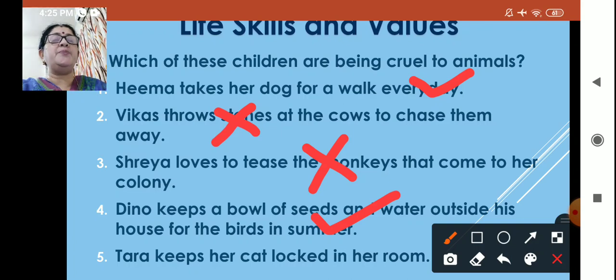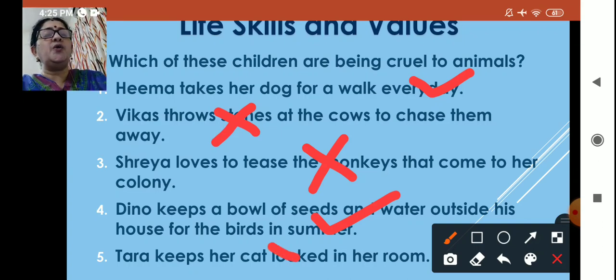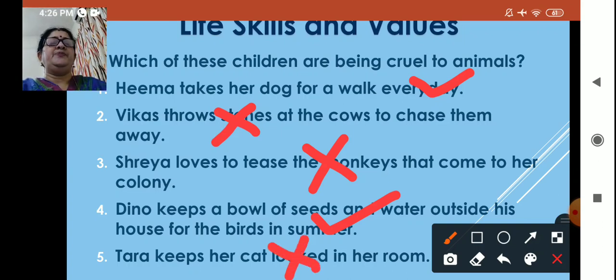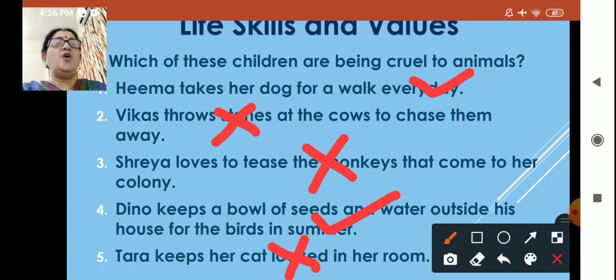So don't keep animals in a room or in cages. So this is also not good. I don't like this. So here Hema and Dino are good children. They are not cruel to animals. Children, you also love all these animals.